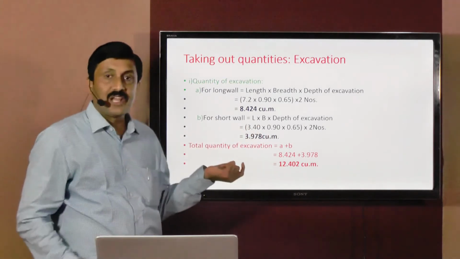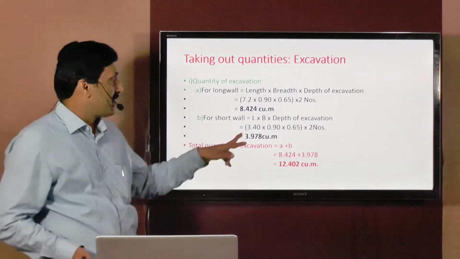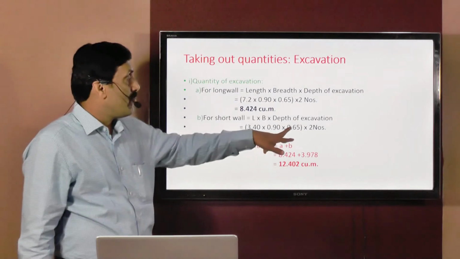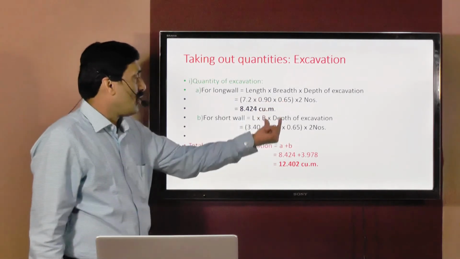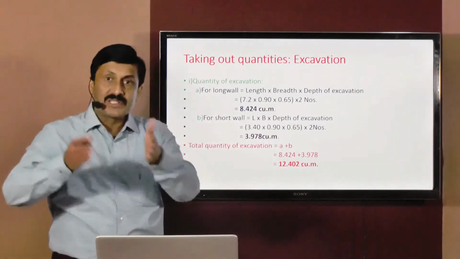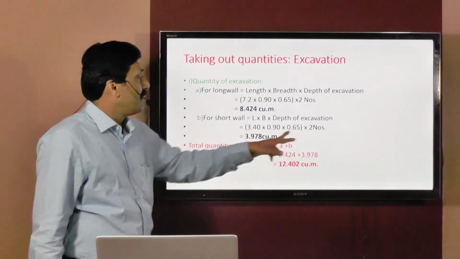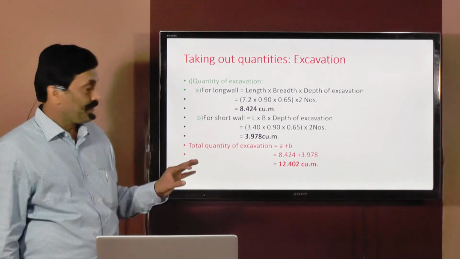Already you know how it is calculated. 4.3 minus 0.9 meters, that comes to 3.4 meters multiplied by width of excavation, that is 0.9 meters multiplied by depth of excavation. Remaining dimensions are same as that of long wall. 0.9 into 0.65, and since there are two short walls having same dimensions, that's why it is multiplied by 2, and this multiplication comes to 3.978 cubic meters.